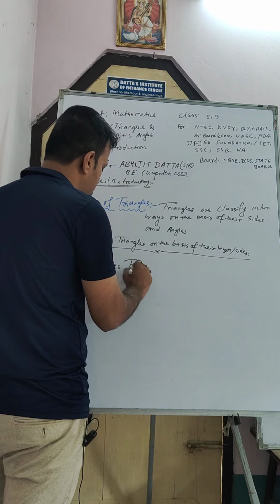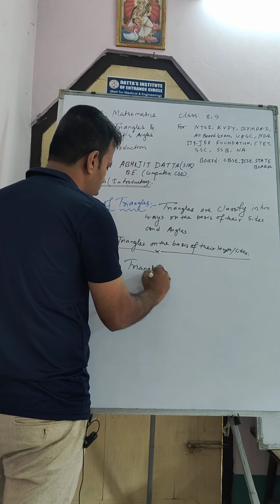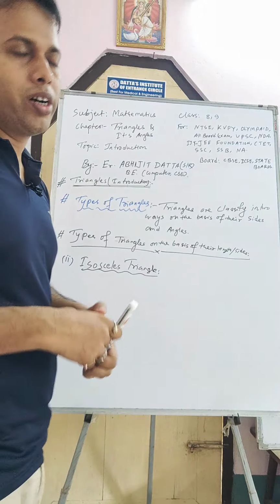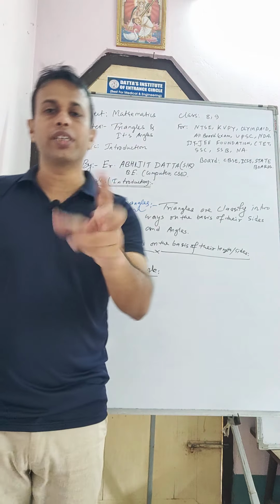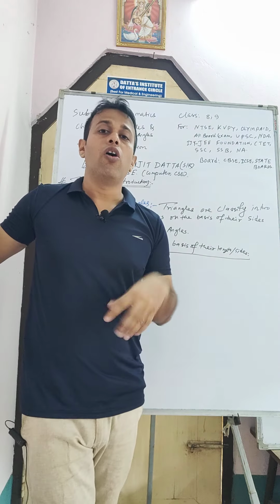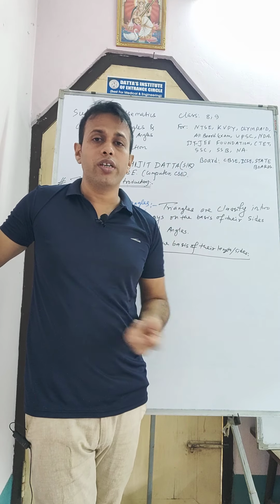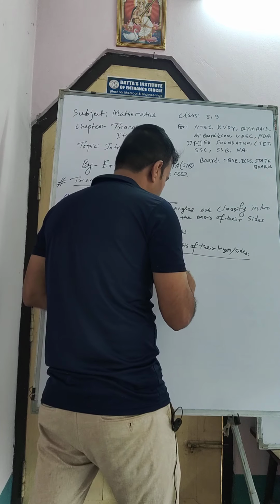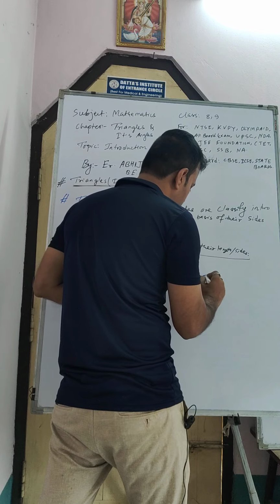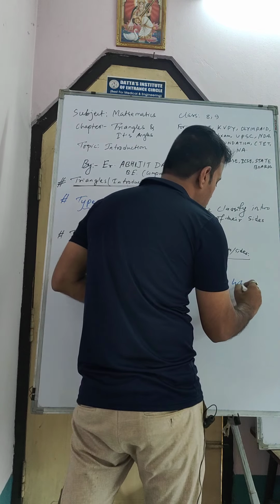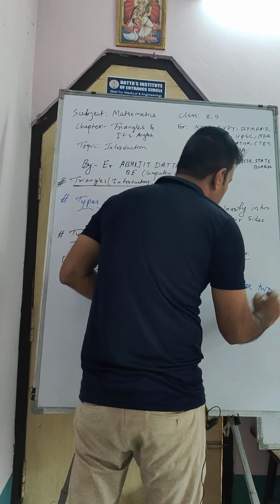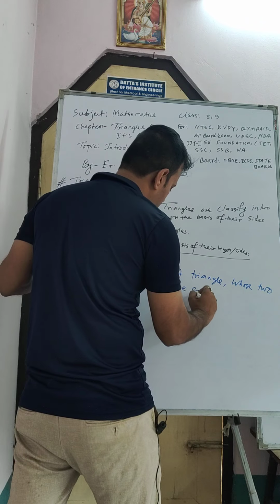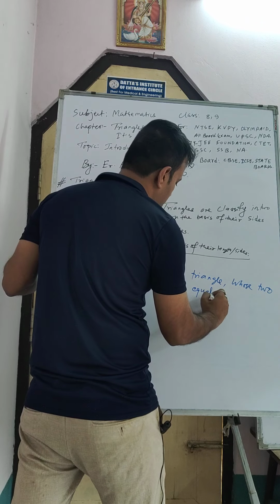Isosceles triangles are those in which two sides are equal. A triangle whose two sides are equal.